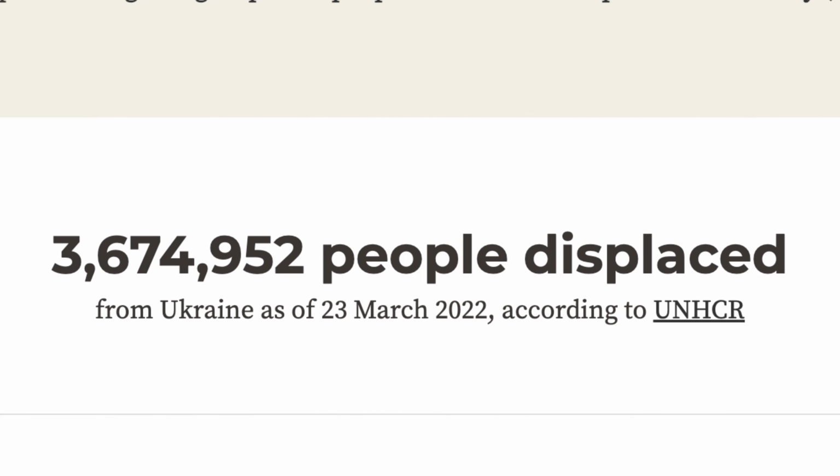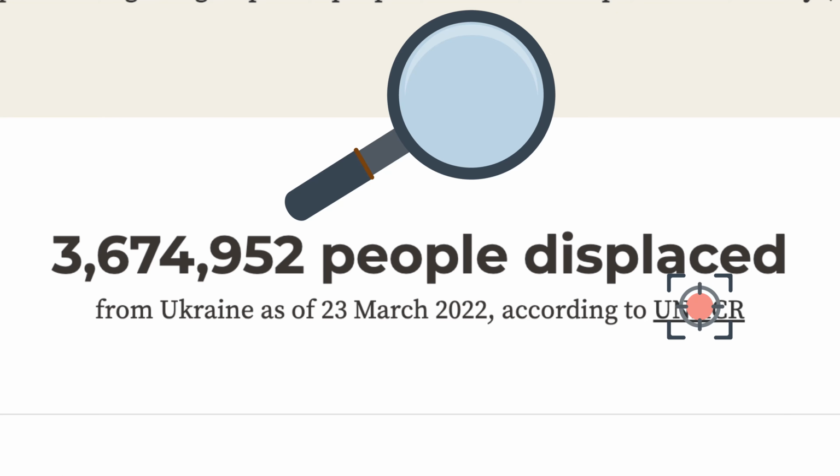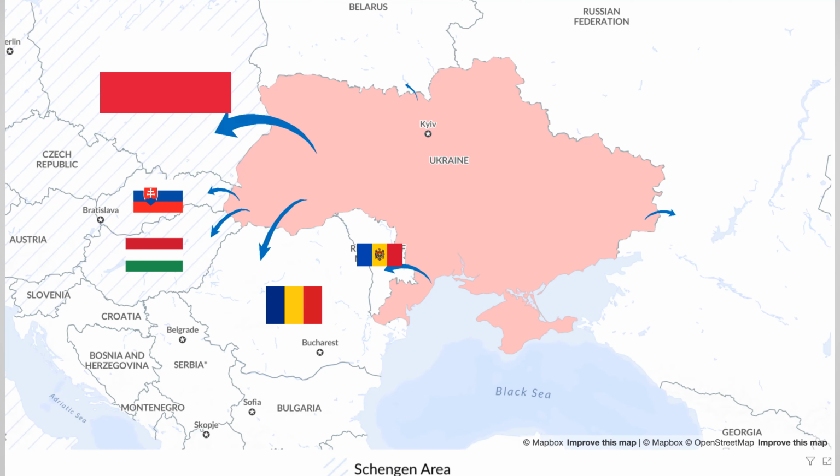Now, let's take a look at some of the available data. First, there are links to the UNHCR's data, since this agency provides current estimations about the displacement and refugee flows out of Ukraine to nearby countries. Looking at this map from early March, we see the most significant portion of forced migrants are traveling to Poland. Additionally, significant flows are going to Slovakia, Hungary, and Moldova.